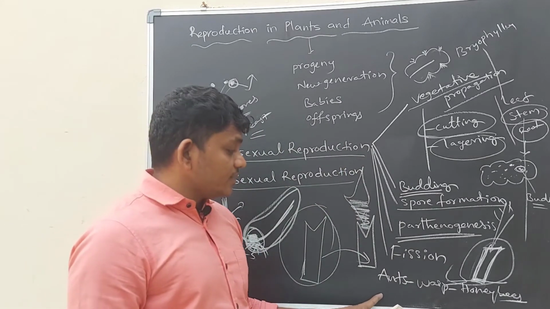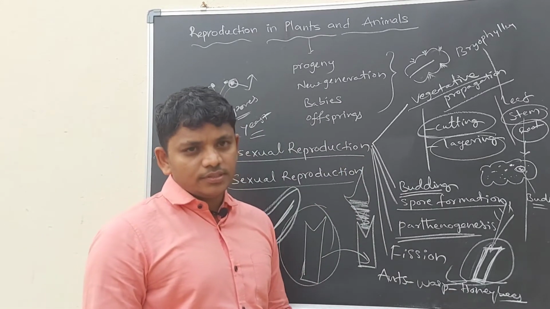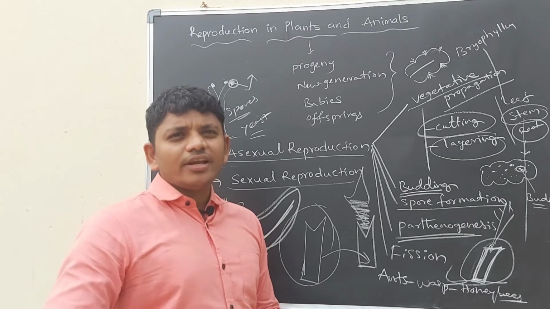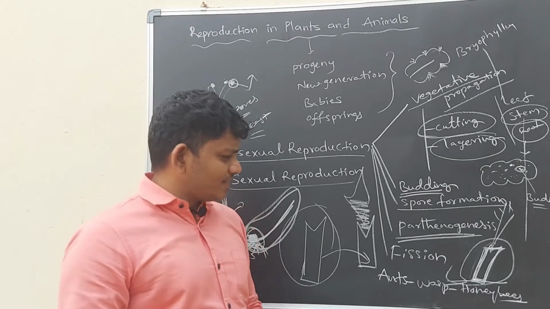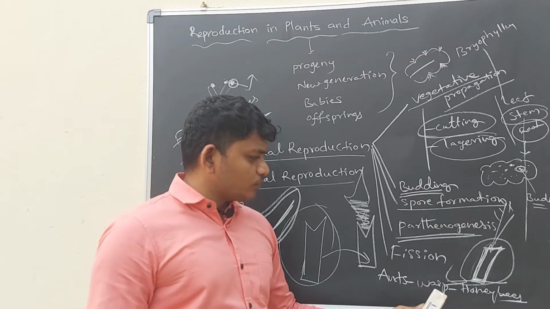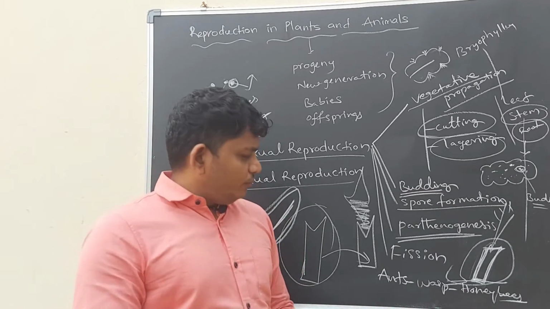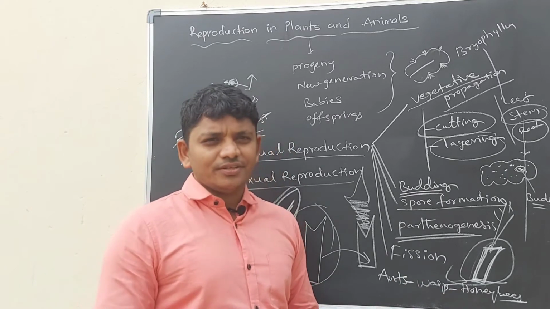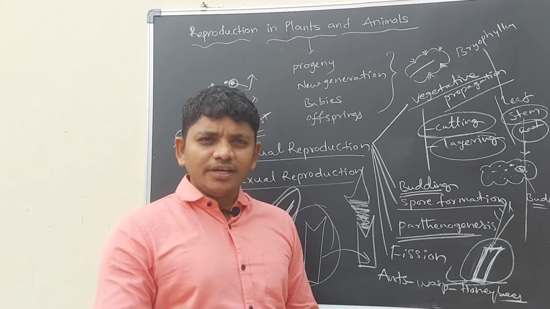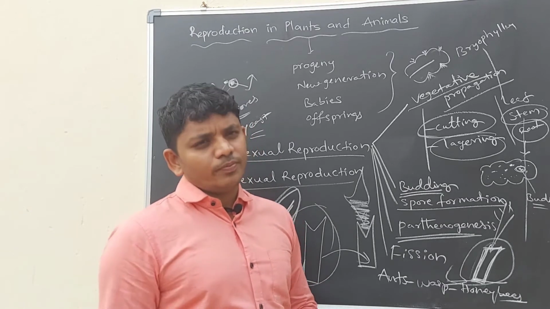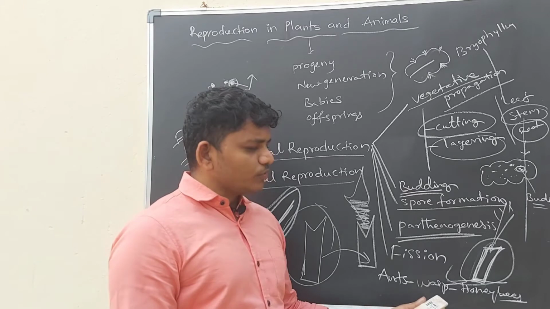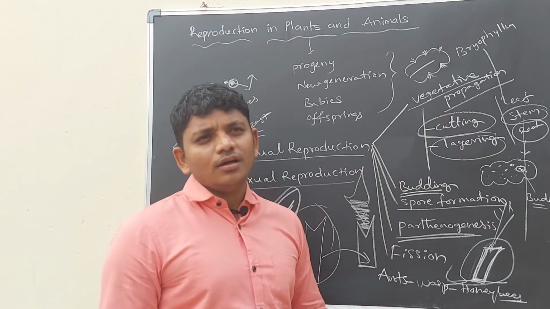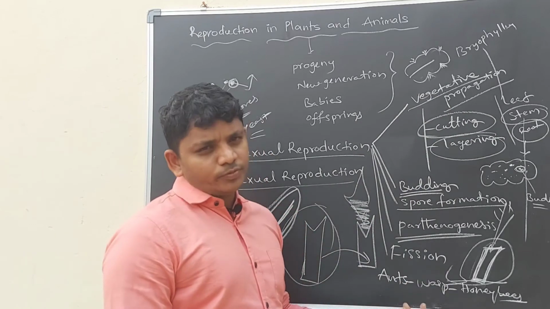Generally female ants, female wasps, or female honeybees do the fertilization themselves and give rise to new organisms, new ants, new wasps, or new honeybees. A single organism is doing the fertilization and producing new offspring.